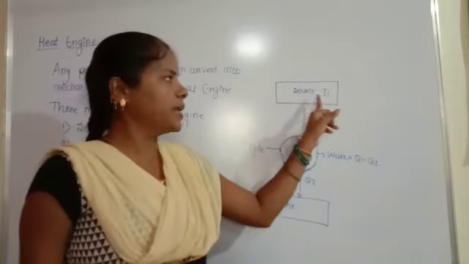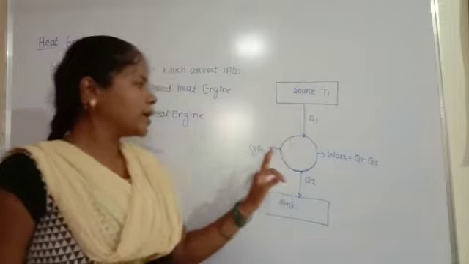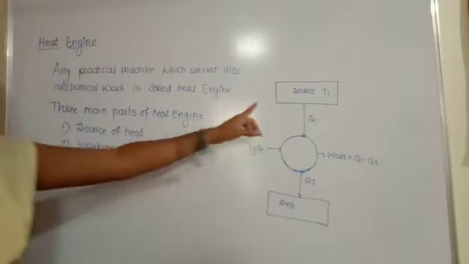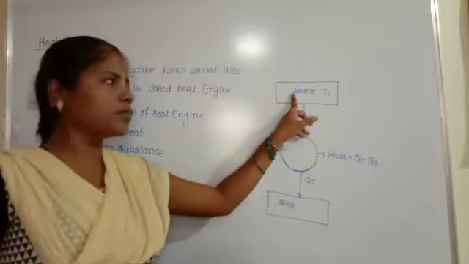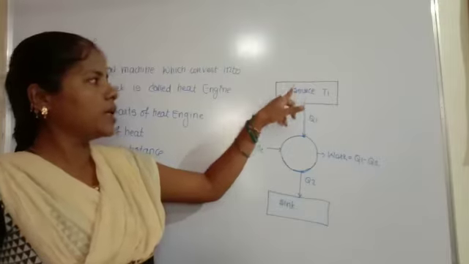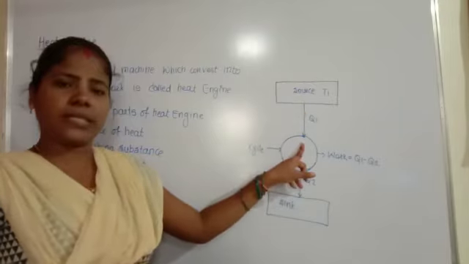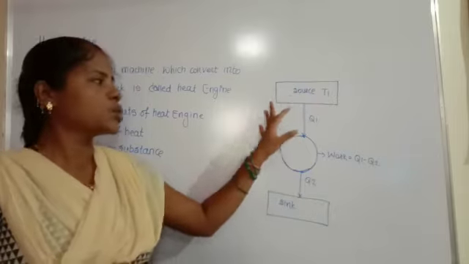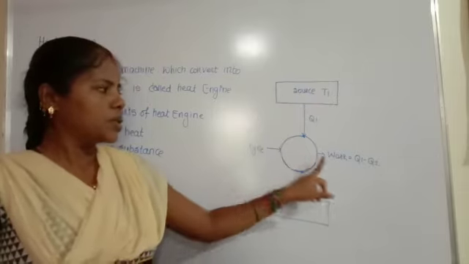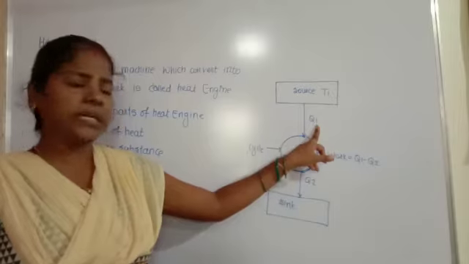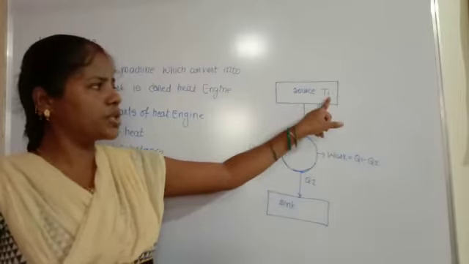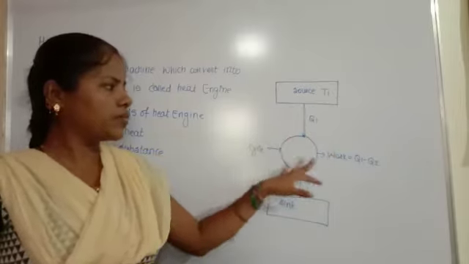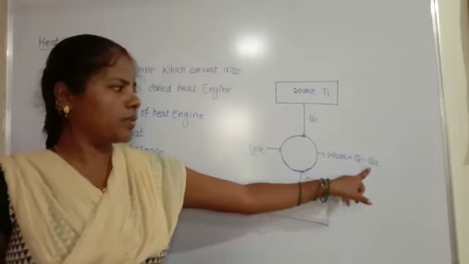The source is maintained at the high temperature T1, and heat is absorbed from the source at the high temperature T1. After absorbing heat, work is done. There is a working substance involved, and the working substance does the work. Q1 amount of heat is absorbed from the source at temperature T1, and the work done is equal to Q1 minus Q2.